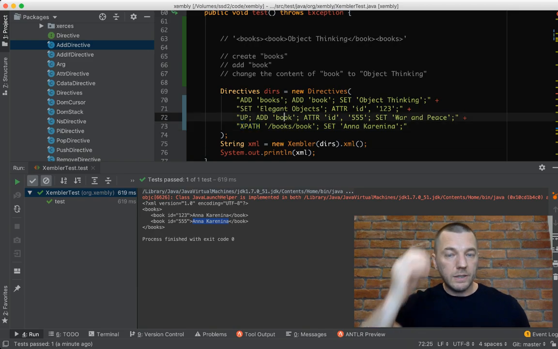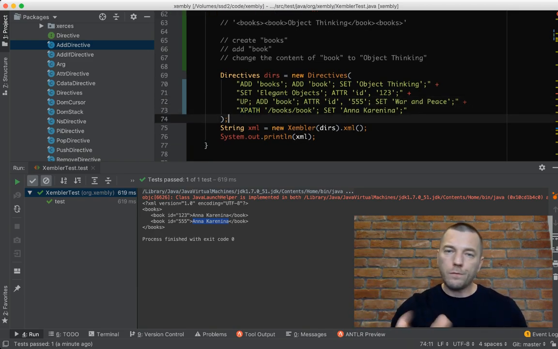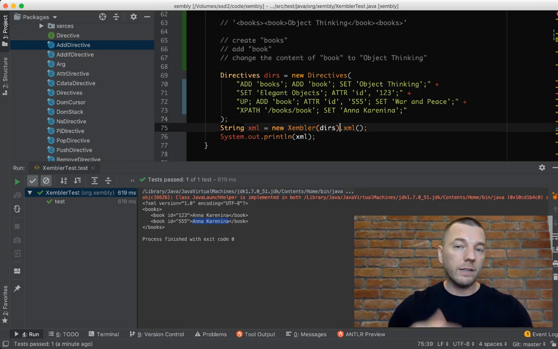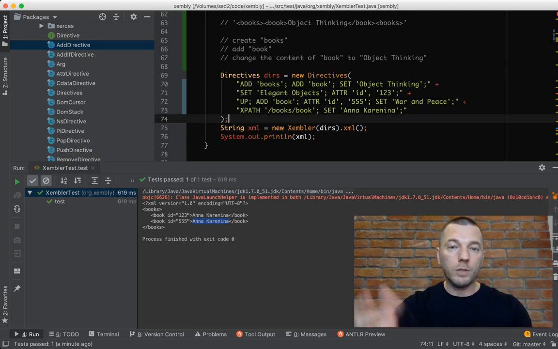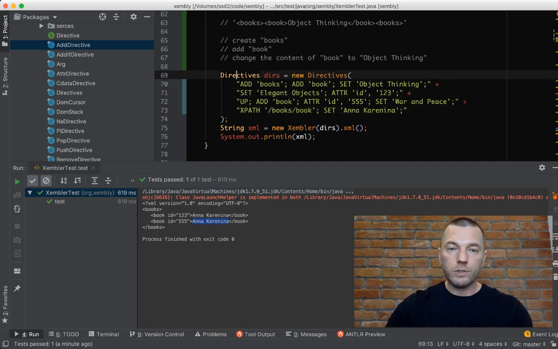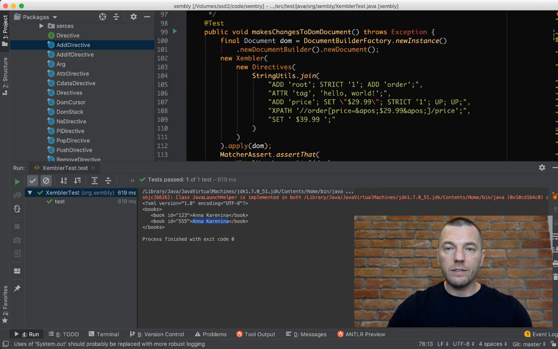So this is basically what you need to know. There are a few more commands which you can read from the documentation, just a few more. So in total, that's pretty much it. That's all you need to build an XML document and modify the XML document. So when the XML document is coming in, for example, in this case, we're building the document from scratch, like it's an empty document. But we can as well modify a document which was built before. For example, let's go see the unit test, which does exactly that.